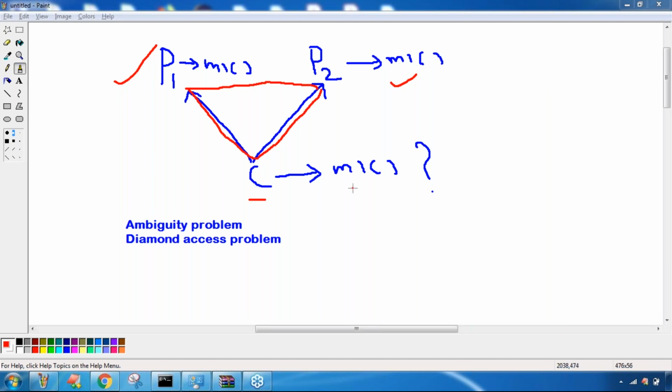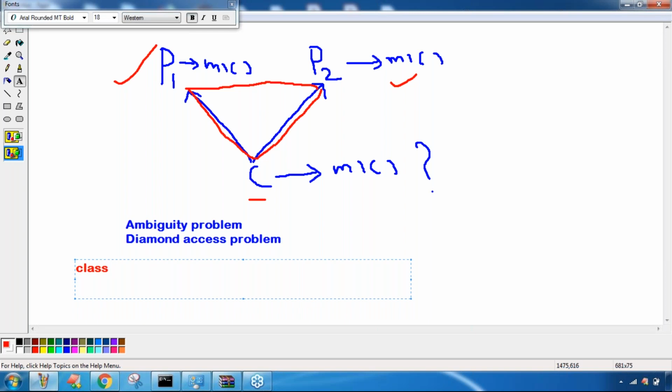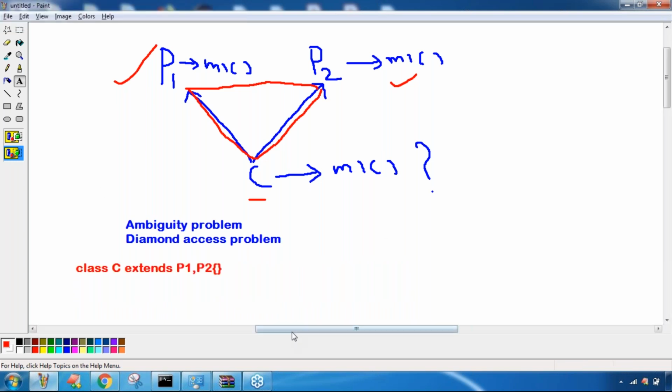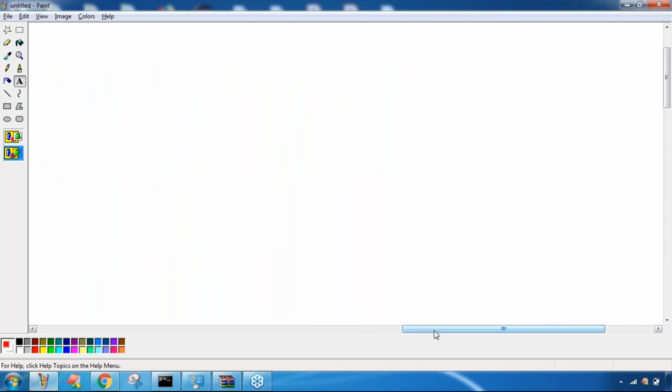Class C extends P1, P2: immediately the compiler is going to give an error. But if you consider the same scenario with interfaces, assume parent interface 1 and parent interface 2, and this is the child interface.